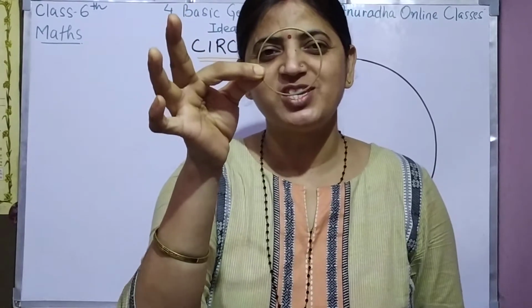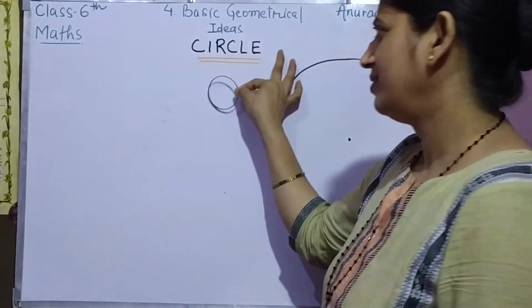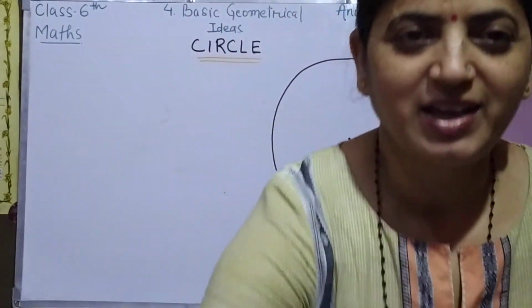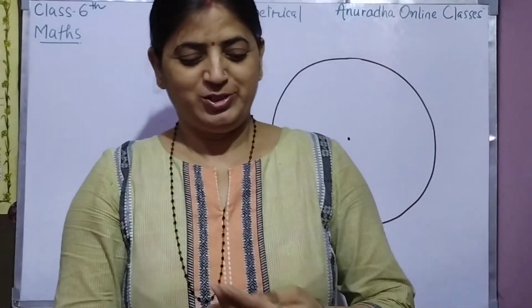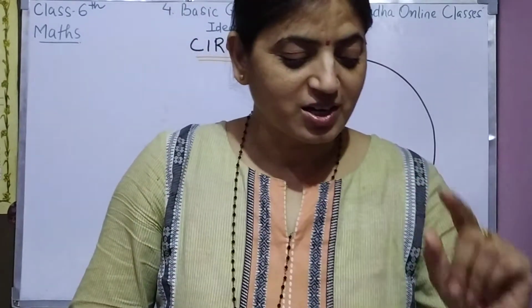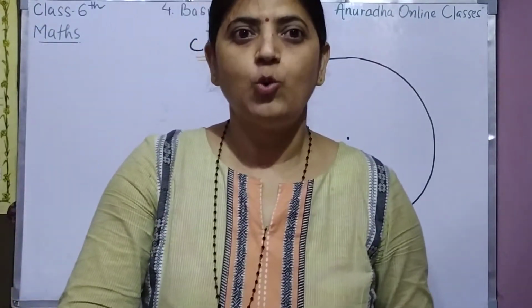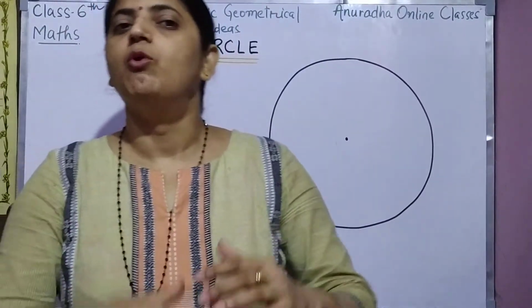What is the shape of this bangle? See, what is the shape of this bangle? This is what? Circle. So bangle is circle भी हो सकता है, rectangle भी हो सकता है, rectangle also. But circle means in day-to-day life what you can see. What is the shape of the sun? That is circle. What is the shape of your pizza? That is circle. Roti, that is circle. Okay. So we will read something more about circle.